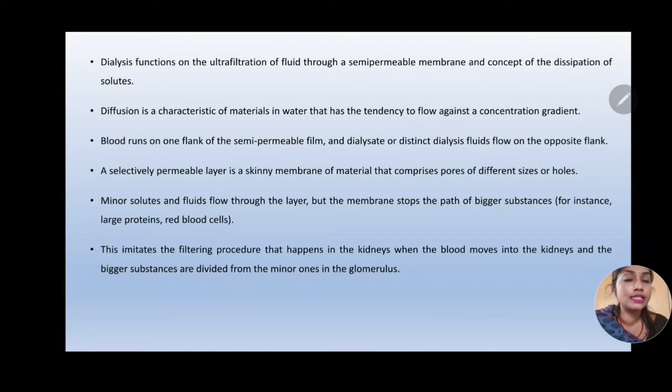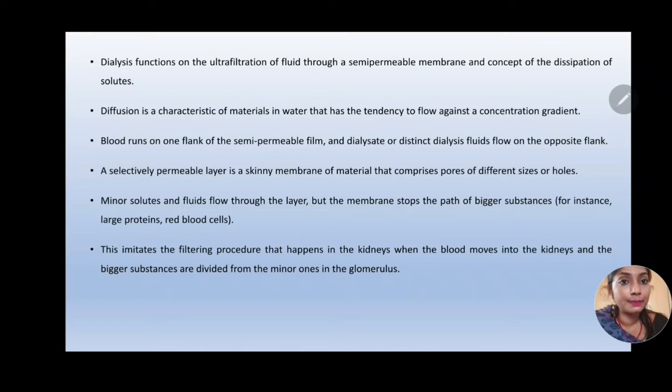Now dialysis functions on the ultrafiltration of fluid through a semi-permeable membrane, and it is based on the concept of solute diffusion. Diffusion is a characteristic of materials in water which have a tendency to flow against the concentration gradient. So blood runs on one side of the semi-permeable film and the dialysate flows on the opposite side.